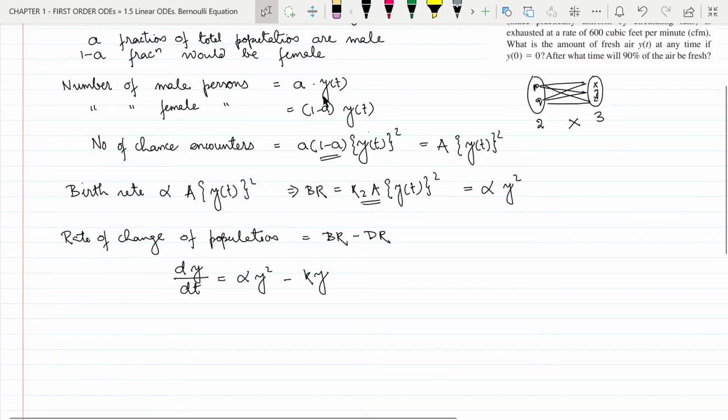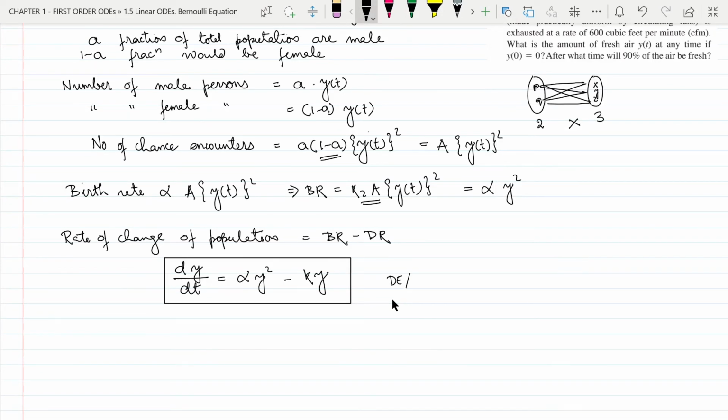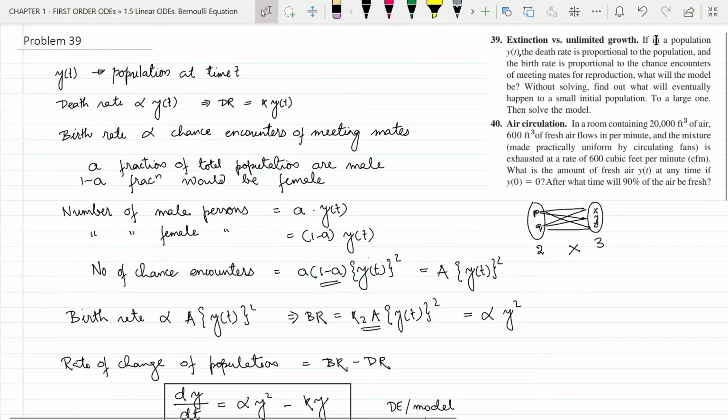So we have the differential equation now. This is the differential equation or the model governing the physical system that was described in the question. So we have found the model, which was the first part of the solution.